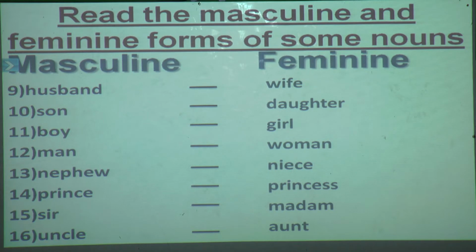Uncle, aunt. Okay, now you have read all the 16 words of masculine and feminine gender. Now all this you have to learn by heart so that we can solve exercise A. So exercise A, B and C. Now are you ready, students, with your pencils? Okay.